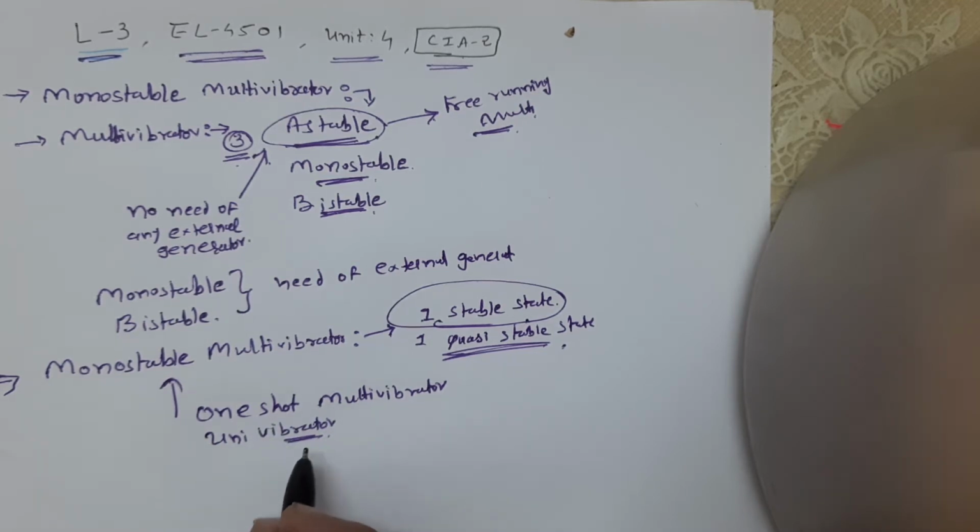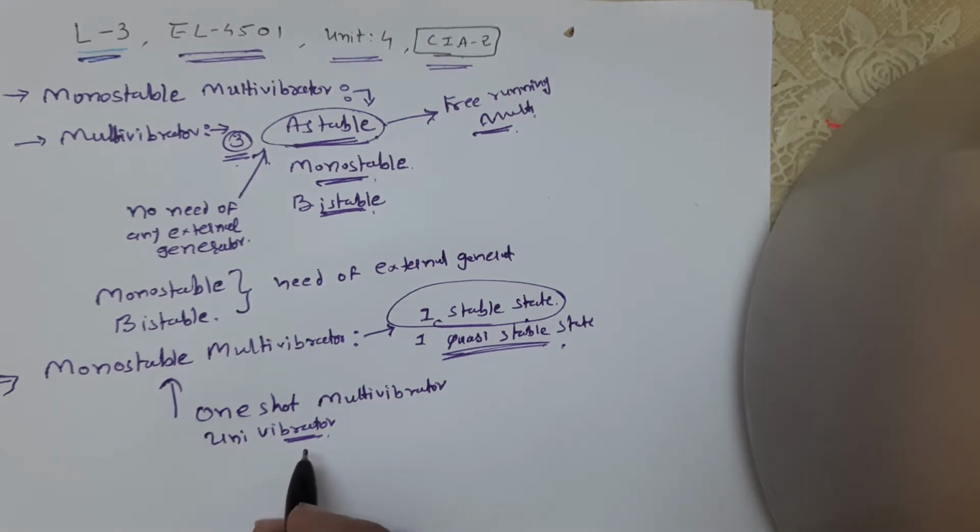It remains in its stable state until an input pulse triggers it into its quasi-stable state for a time duration determined by the discharging of the RC circuit, and the circuit returns to its original stable state automatically.